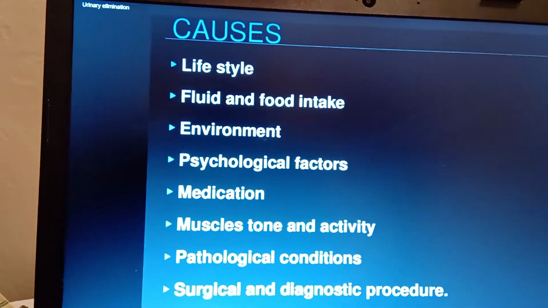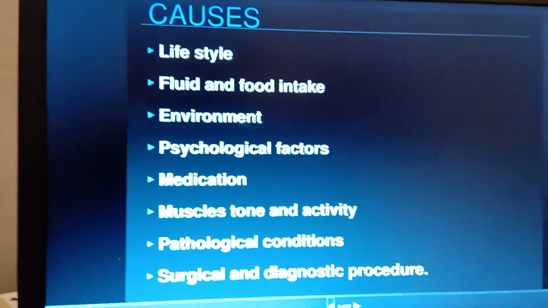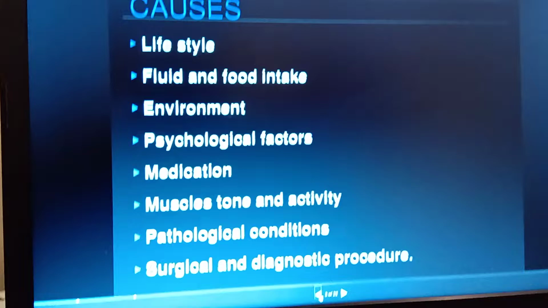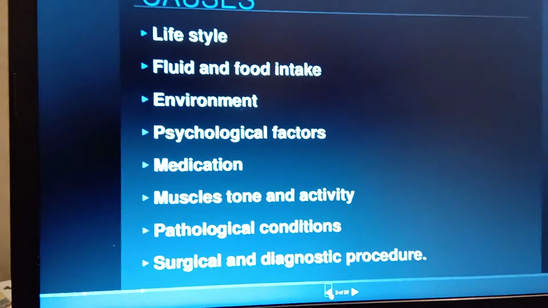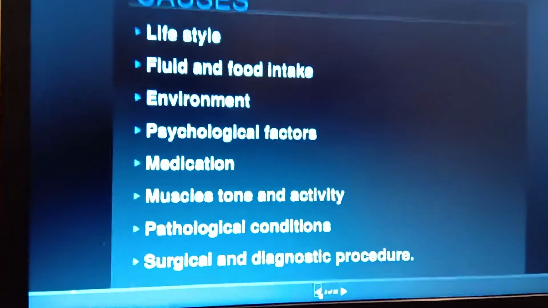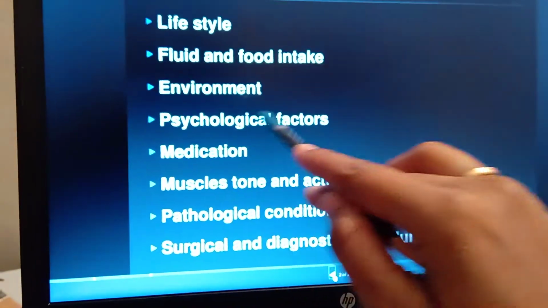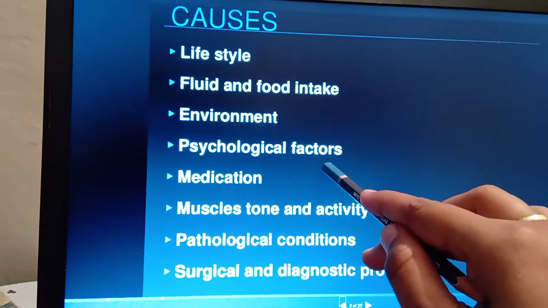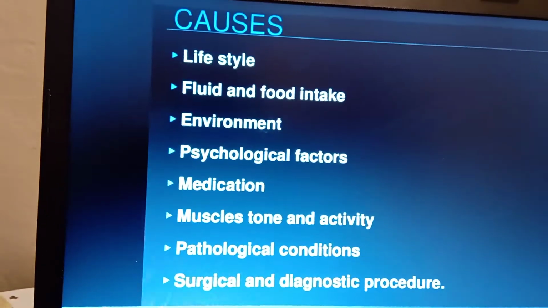Environment means especially the person who is working in occupational setups or in polluted areas. The environment releases some inorganic or arsenic chemicals or acids. These acids cause urinary elimination abnormalities. And the fourth one is psychological factors, for example stress, fear, anxiety. This is also one of the causes for urinary incontinence and retention.